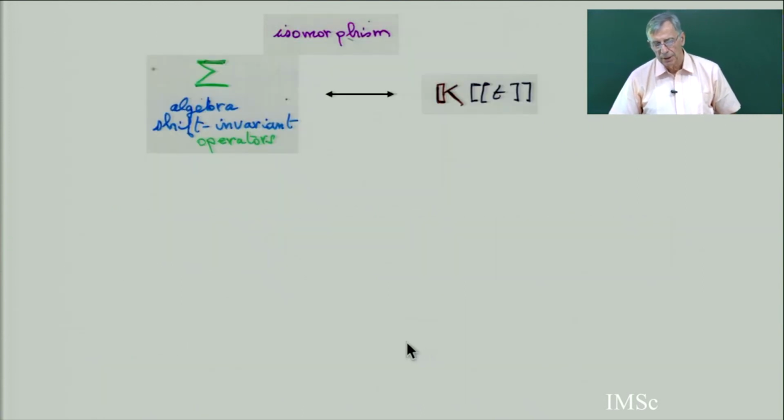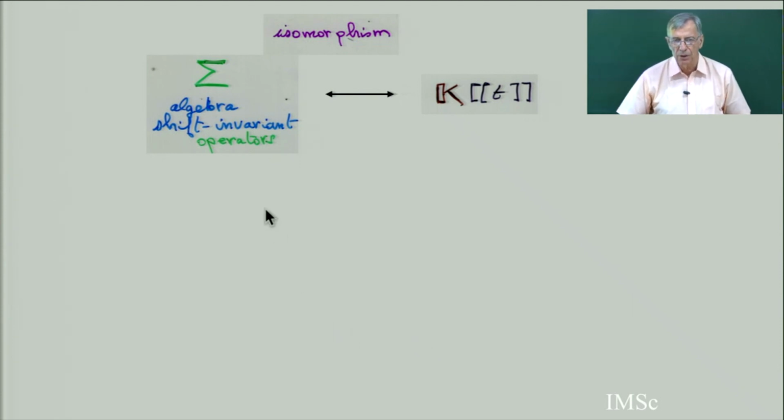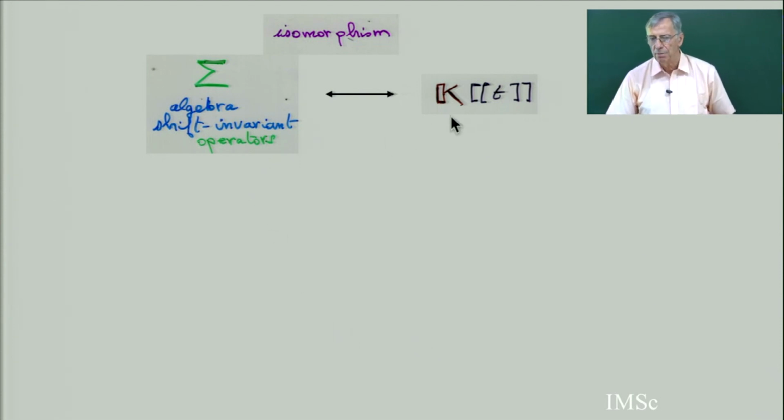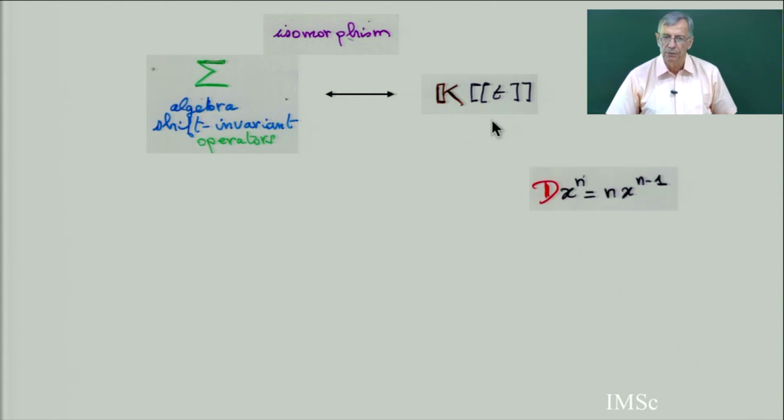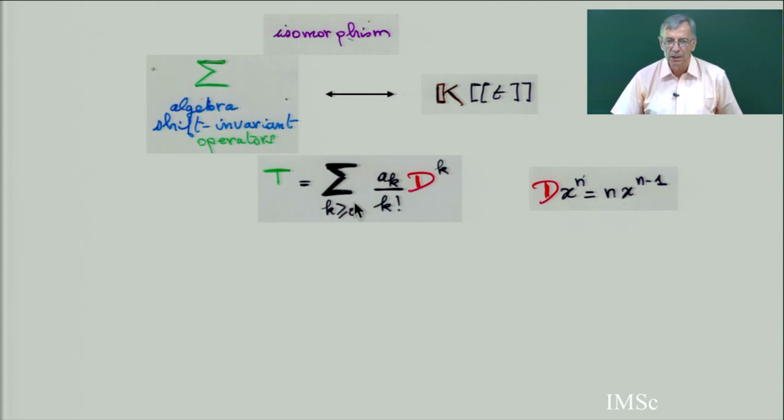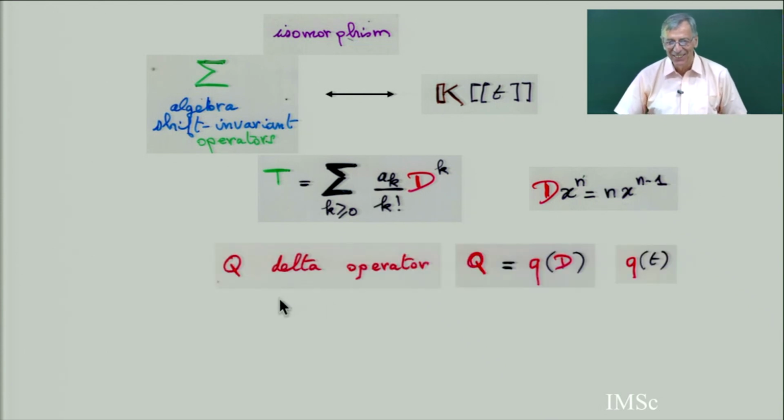And then I was talking about an isomorphism between the algebra of shift invariant operators and the algebra of formal power series. The isomorphism is the following. Define this very special Q operator. The derivative is the simplest of the Q operators. And then the isomorphism is that any shift invariant operator can be written like this. It's an isomorphism, so the composition of these is going to be the product. So it's equal to a formal power series. And a Q delta operator.